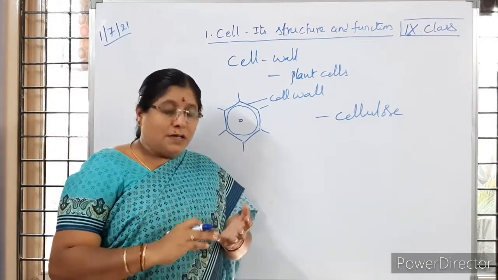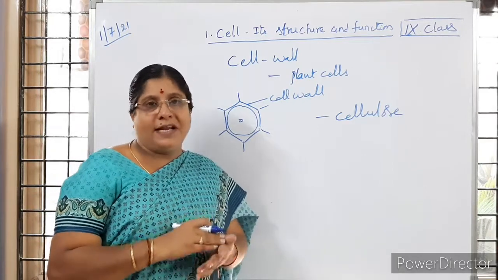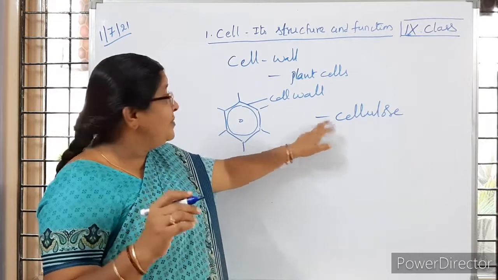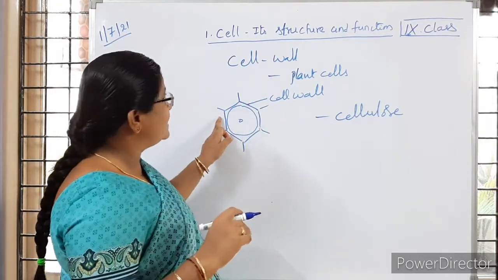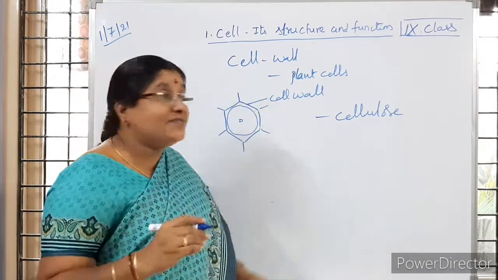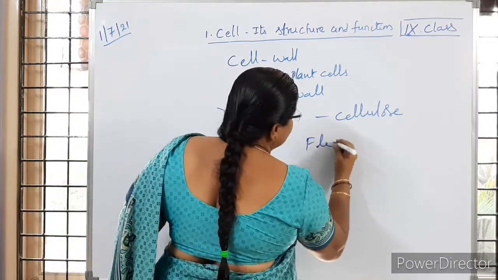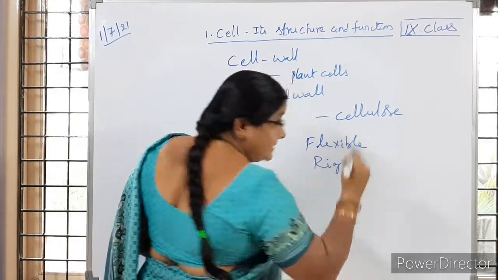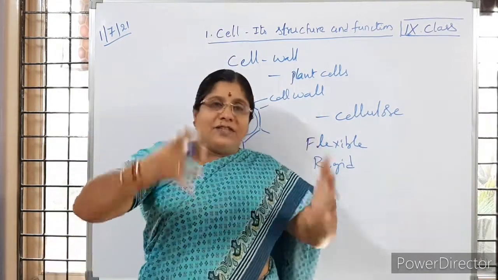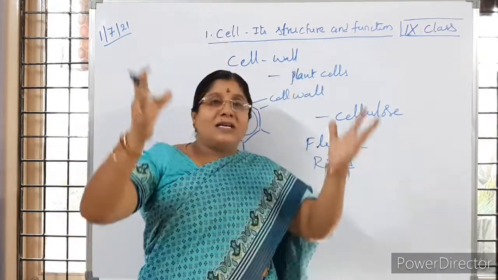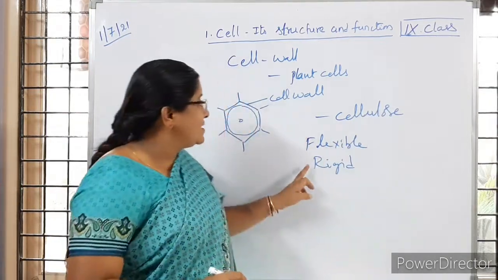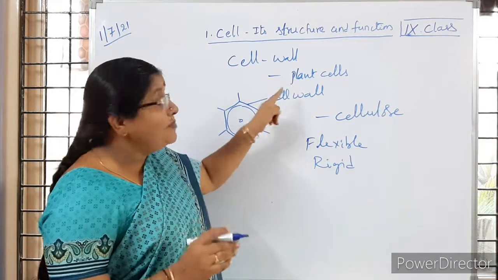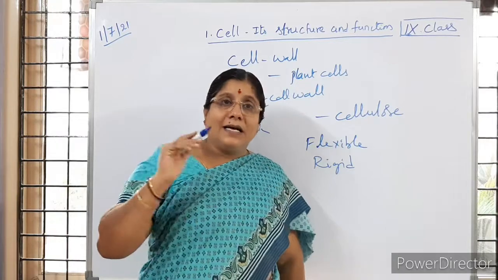Cellulose, hemicellulose, pectin, lignin, suberin. These are all different types of carbohydrates. So cellulose makes that outermost covering of the plant cell as a cell wall, and it is flexible, and gives rigidity and strength. The weight of the plant is borne, and different parts of the plant are held. That is because of the cell wall present in the plant cells. And this is the major difference between plant cells and animal cells.